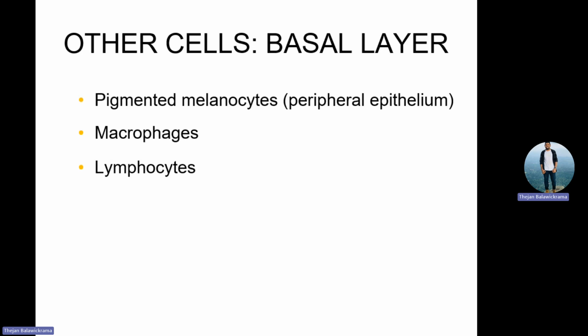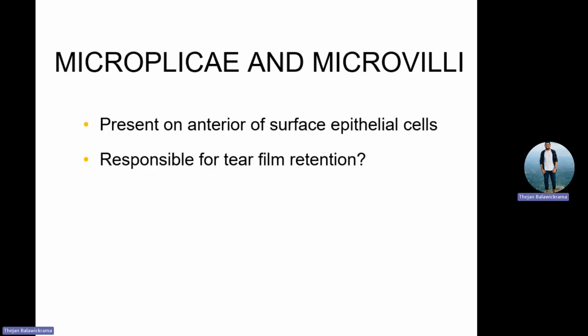And so the lymphatic drainage system, right? The beauty of human eyes is what happens in the lymphatic system. Whatever the lateral part, it falls on your preauricular part. Whatever the nasal part, it falls on your submandibular part. Whatever comes from the nasal side falls into the submandibular part, and whatever comes from the lateral side will fall into your preauricular part, right? Then what happens? Microvilli and microplicae, which are mainly to retain the tear, right?